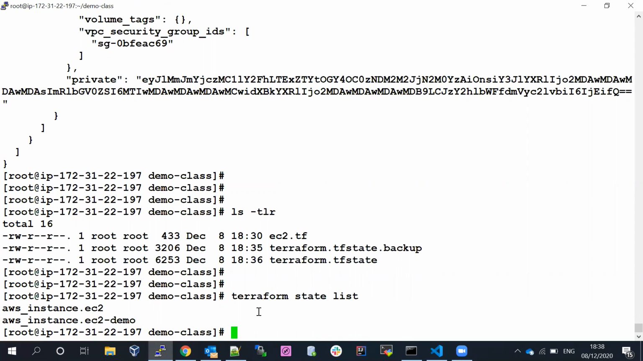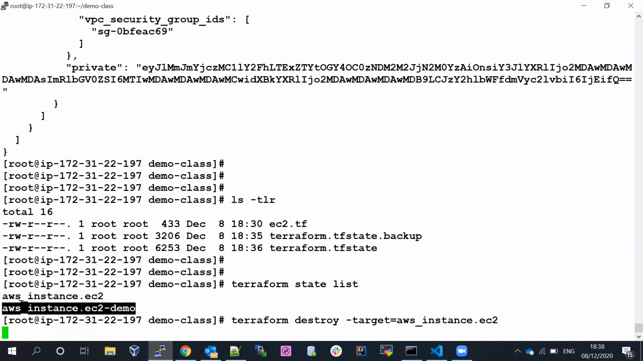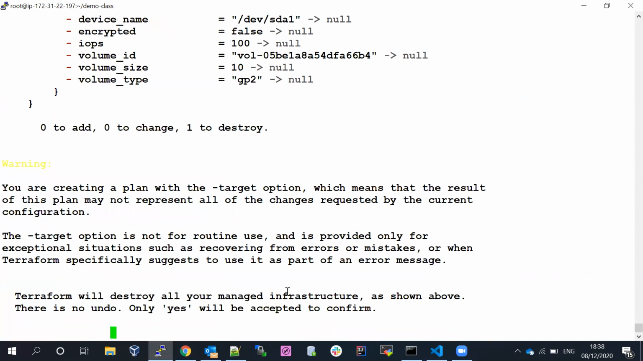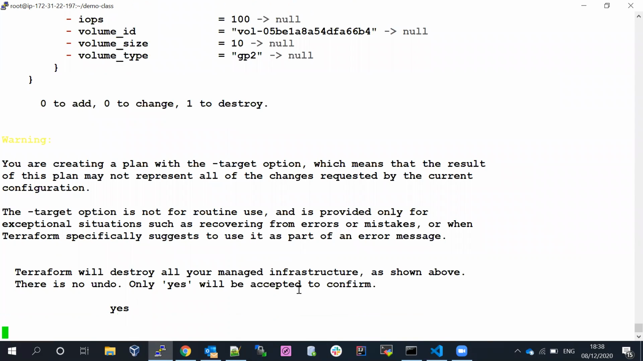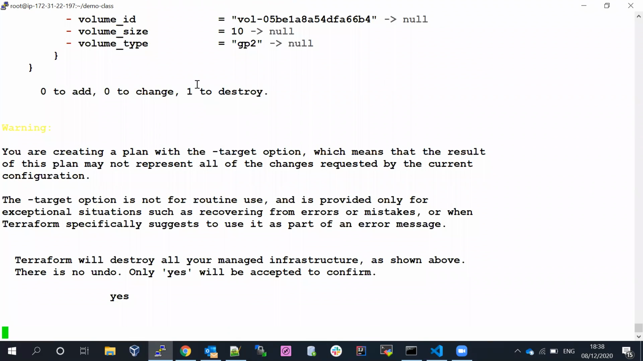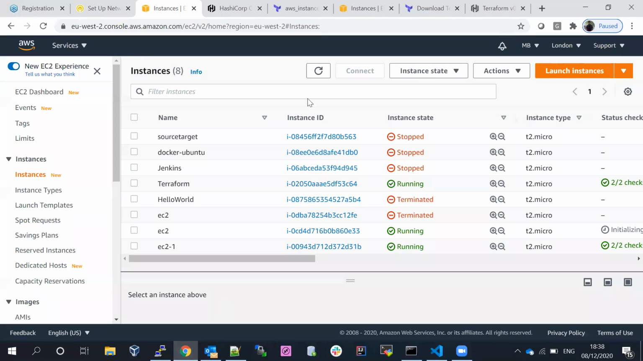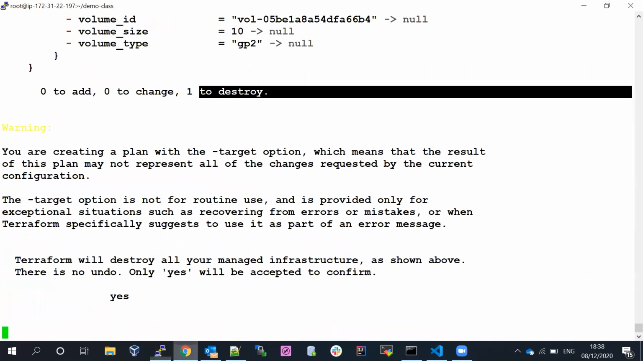Let's say for example, if I destroy the Terraform demo again, what is going to happen? Now we have already created this particular resource, and now I'm going to destroy this one. Let's see, we are going to remove it from the state file. I'll show you. If I say terraform destroy, let's see what is going to happen. When I say yes, it's 0 to add, 1 to destroy. If you go to the console, you can see it will destroy. It's going to shut it down and take it out.